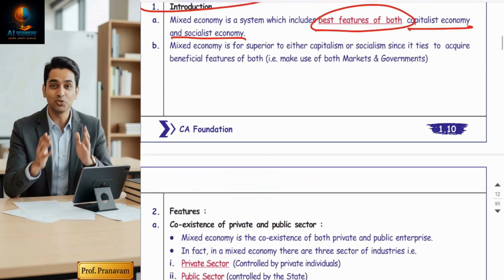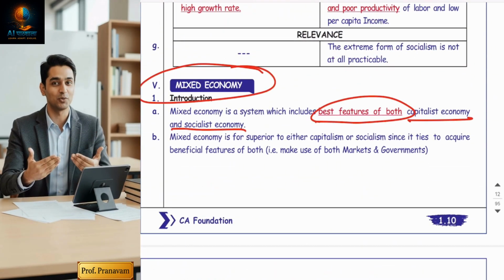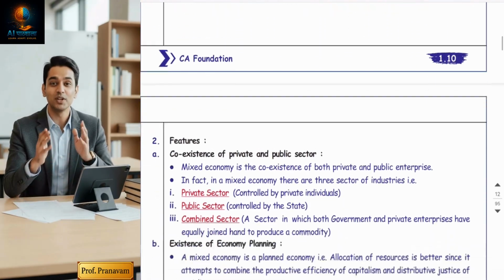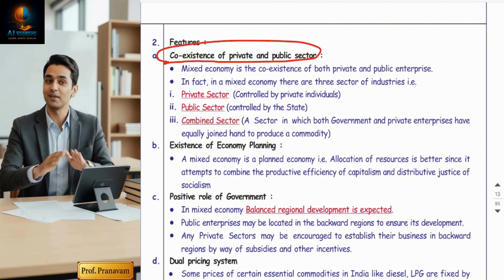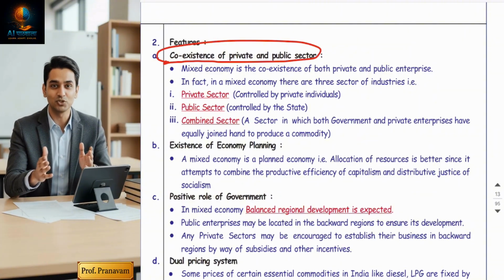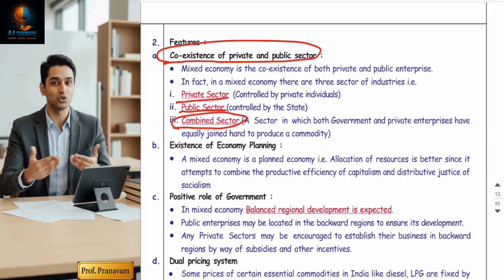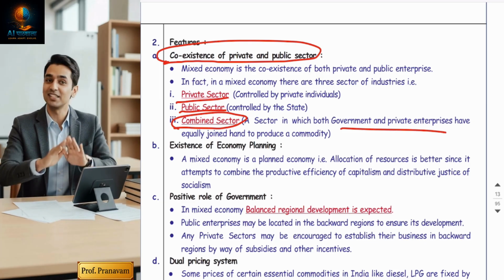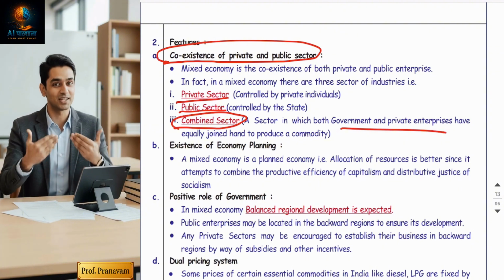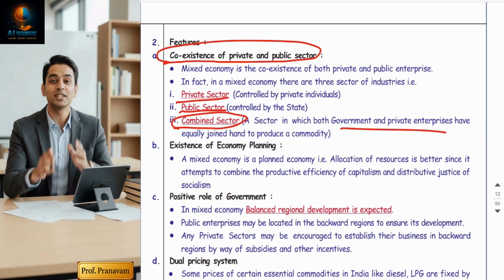First, ownership. Who will be the owner? Guys, mixed economy is a combination of capitalist economy and socialist economy both. So coexistence of private and public sector will be there. Ownership will be both: private sector, public sector, as well as a combined sector. In some sectors, the government will work with the private sectors. Yes, metro projects, roadways projects. There are various projects where the public, meaning government, and the private sector are working together, joining hands to produce commodities.